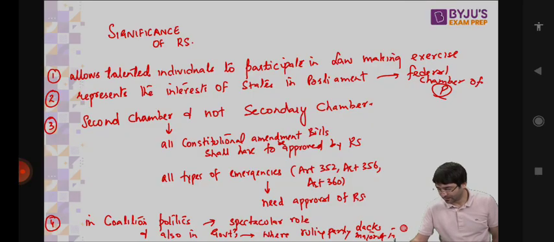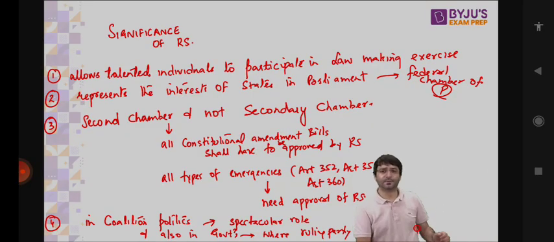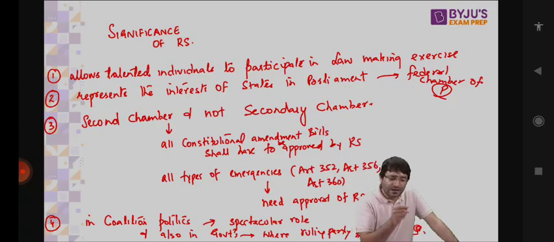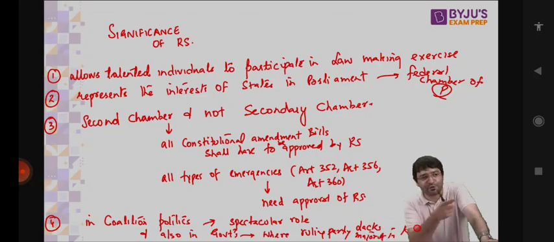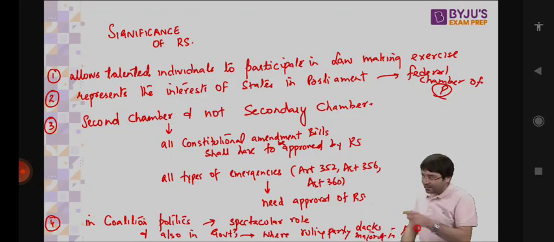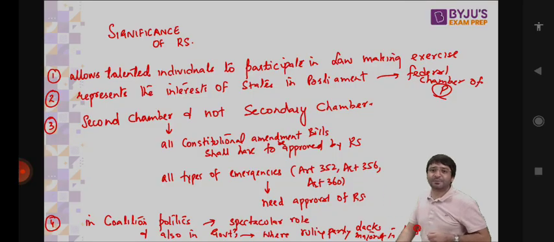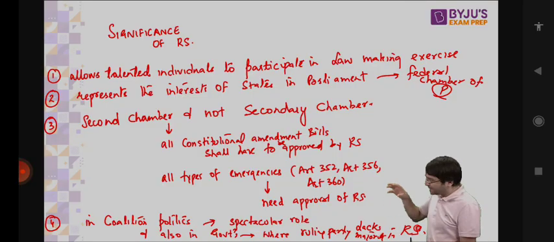How? Listen to me carefully. How are these MPs to Rajya Sabha elected? By the states. So in Rajya Sabha from Tamil Nadu, the majority of MPs will be from DMK. But DMK got elected a few years ago. Prior to that, AIADMK had the majority in the Legislative Assembly of Tamil Nadu, so some of the MPs in Rajya Sabha are from AIADMK as well. From Odisha, the majority of MPs will be from Biju Janata Dal, a regional political party. From West Bengal, the majority will be from Mamata Didi's party, Trinamool Congress. That means Rajya Sabha represents states and thereby represents regional political parties.